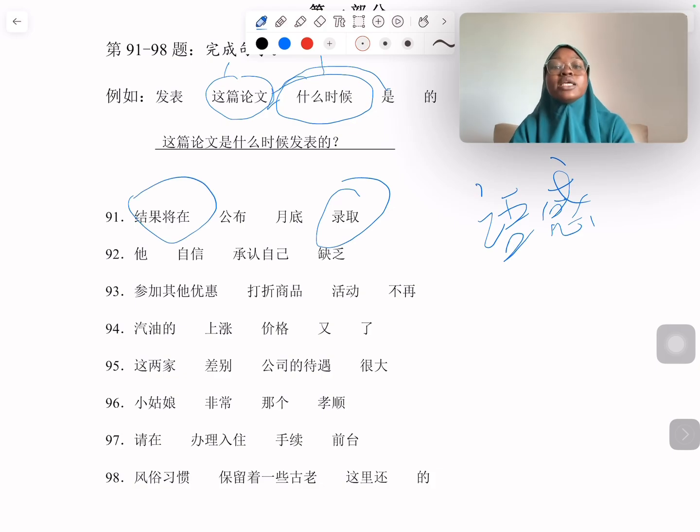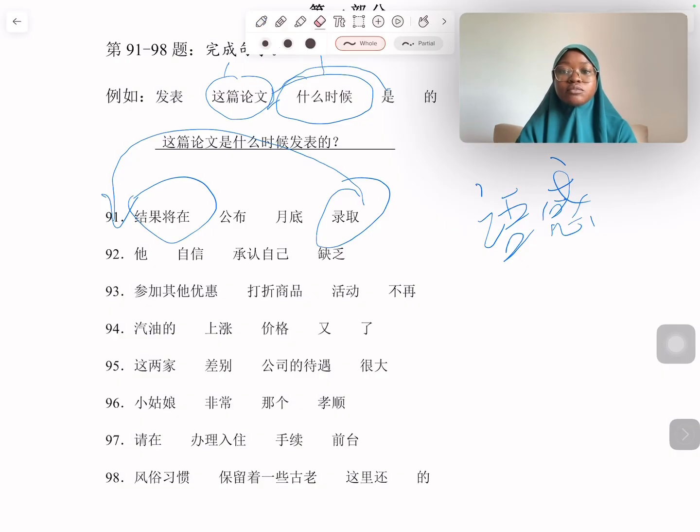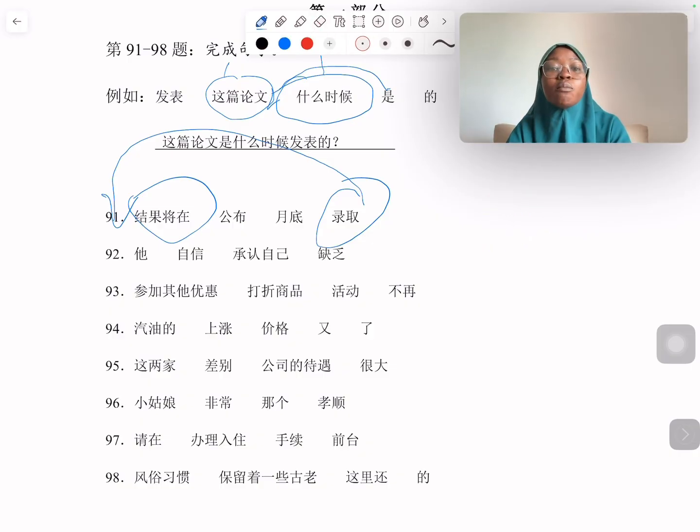So it is 录取结果. We cannot say 结果将在录取, because this 结果 is talking about the admission. So it is the admission results we are talking about.